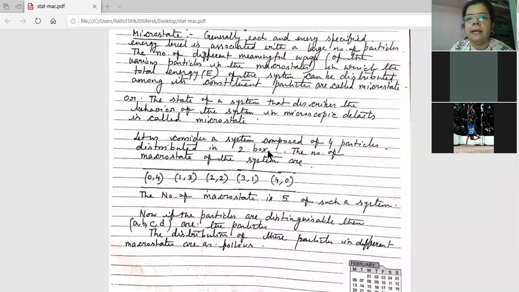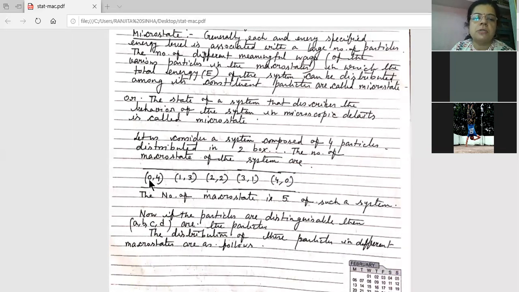Now how can we distribute? We have 4 particles, A, B, C, D. This is the first box, this is the second box, and so on for each arrangement.